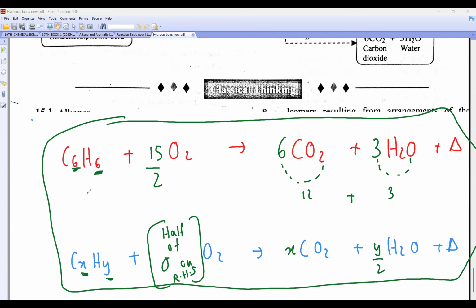Right? Now on Thursday, beta, we will do the last part of this chapter, that is the reactions of benzene derivatives. Okay? Clear? Someone will ask, sir, what are benzene derivatives? So look, I will just show you this. We are not going to do this today, but they are very important, beta.